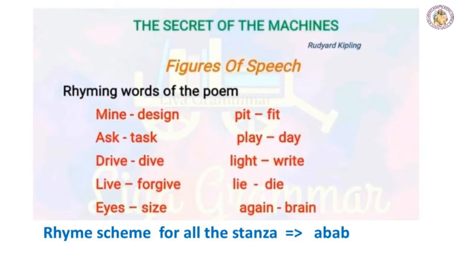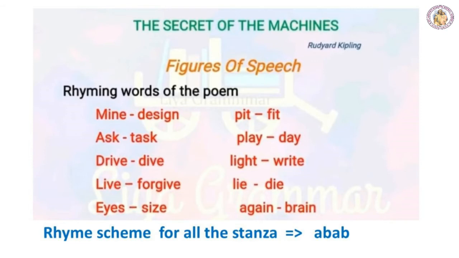Children, if you observe, in all the stanzas the same rhyme scheme is used by the poet, and the rhyming words used in the stanzas are, let us look at the first stanza. In the first stanza, the rhyming words are mine, design. Next pair of words are pit, fit. Second stanza, if you look at, the rhyming words are ask, task. And again the next set of words are play, day. So ask, task, these two are the first pair of words given in the second stanza. The next set of words are play, day, both are rhyming words.